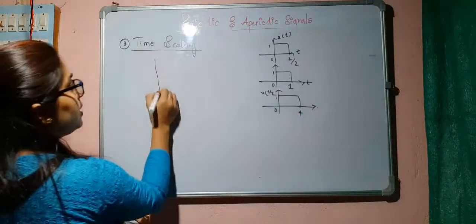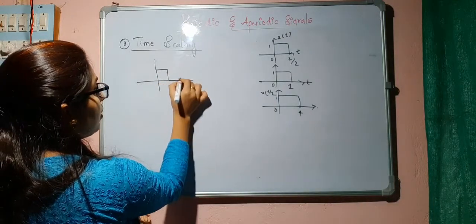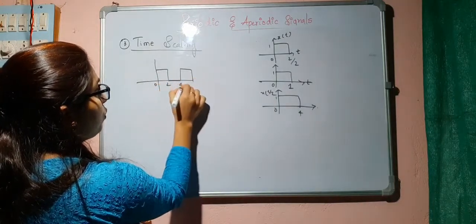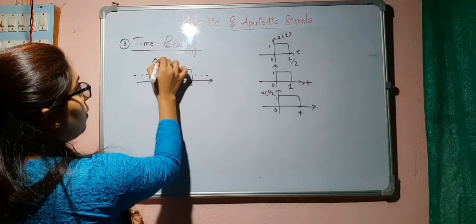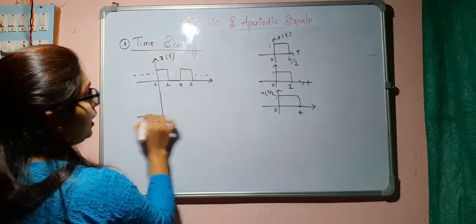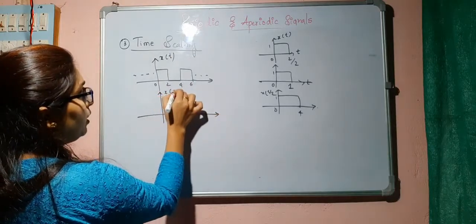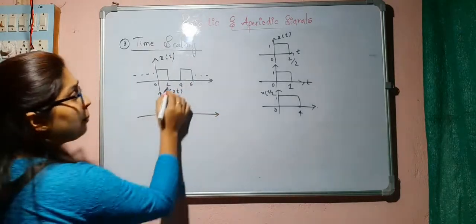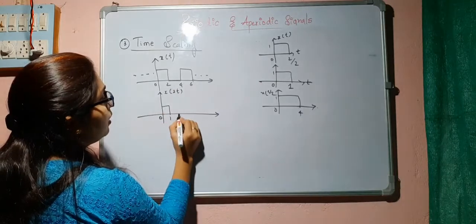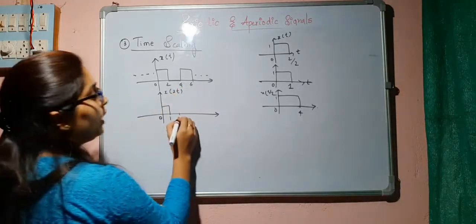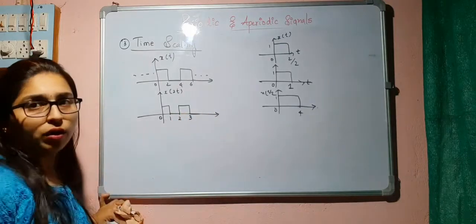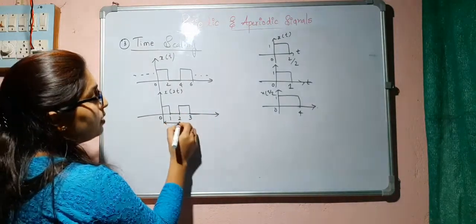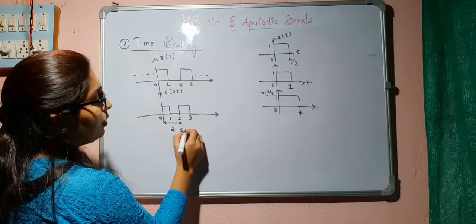So if I consider the previous signal, which went 0, 2, 4, 6 and so on till infinity, and now consider x of 2t, this one will be 0 to 1, then again 3 and so on. Now it is repeating itself after 2 seconds.